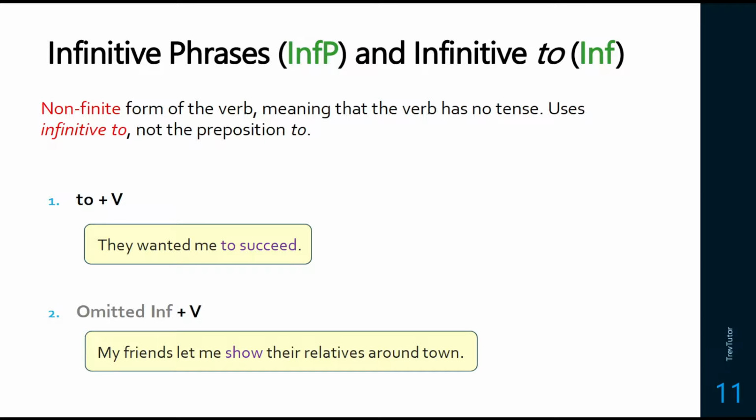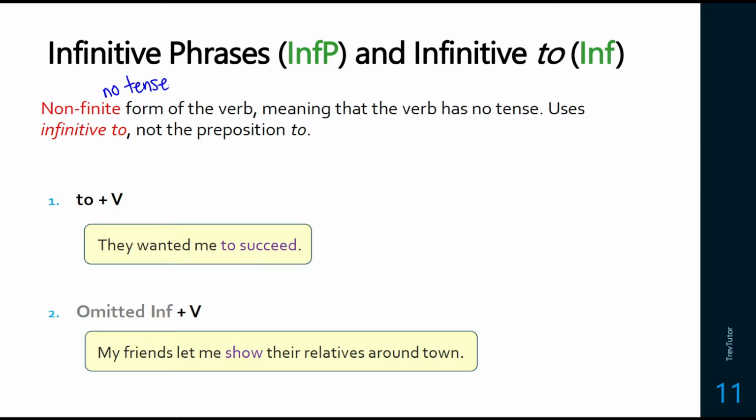The infinitive phrase is our next phrase we're going to look at, and these are non-finite forms of the verb, which means that they do not have any tense on them. So whenever you see something called an infinitive verb, you're looking at the bare form, like to be, to eat, to die, to lie, to sleep, things like that.